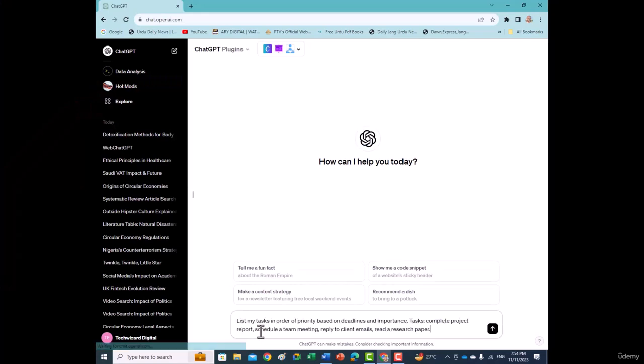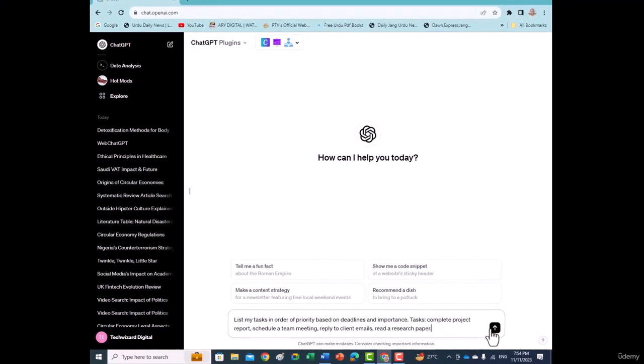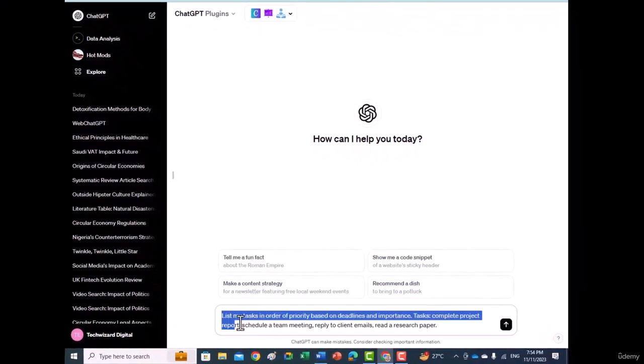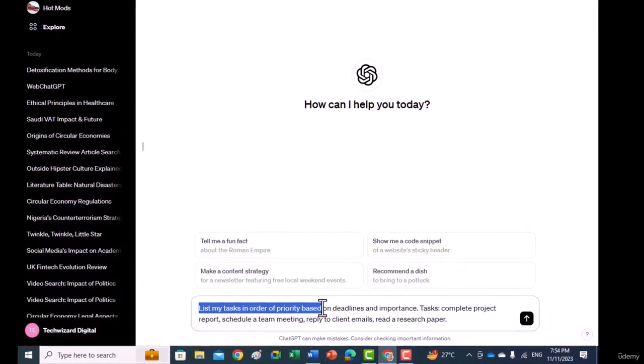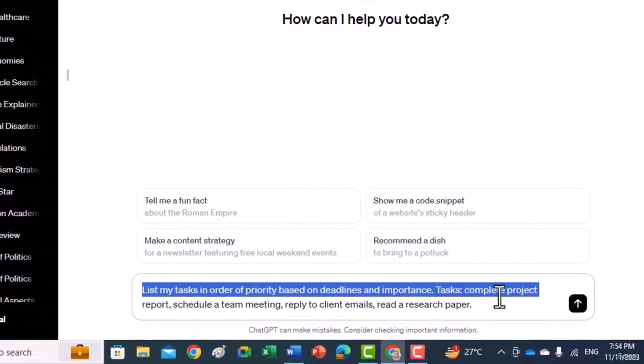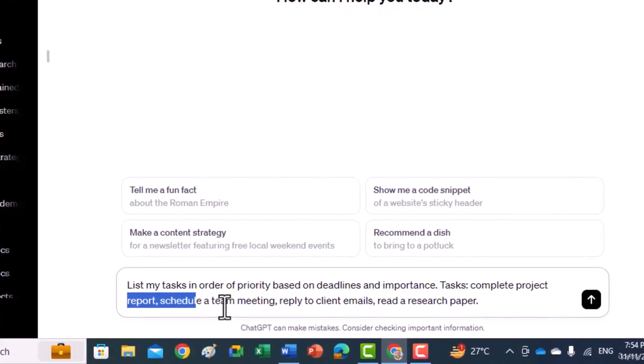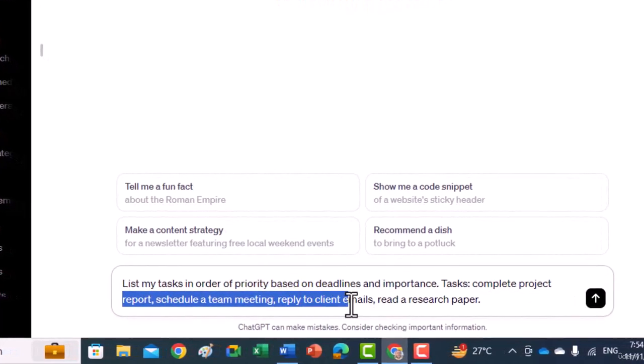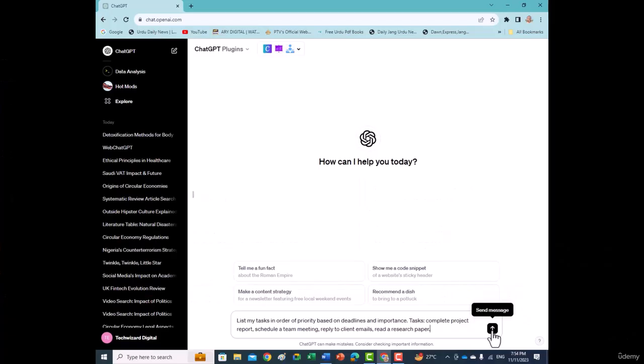Let's write in prompt. List my tasks in order of priority based on deadlines and importance. Tasks: complete project report, schedule a team meeting, reply to client emails, read a research paper.